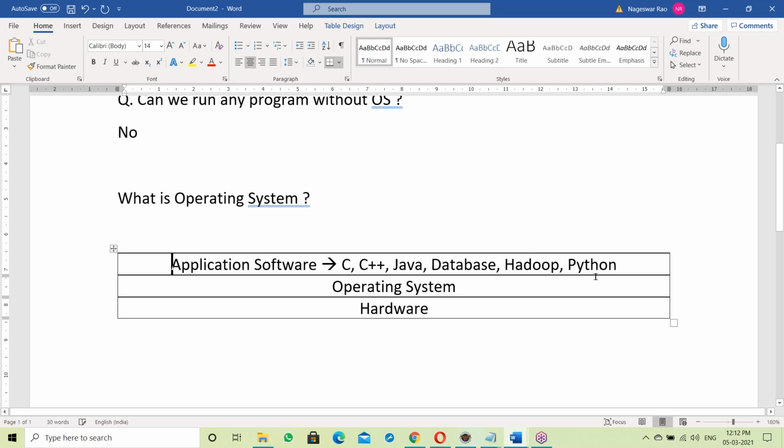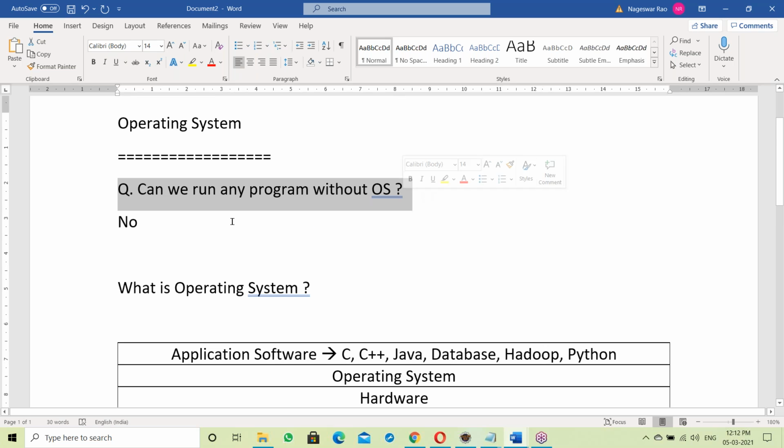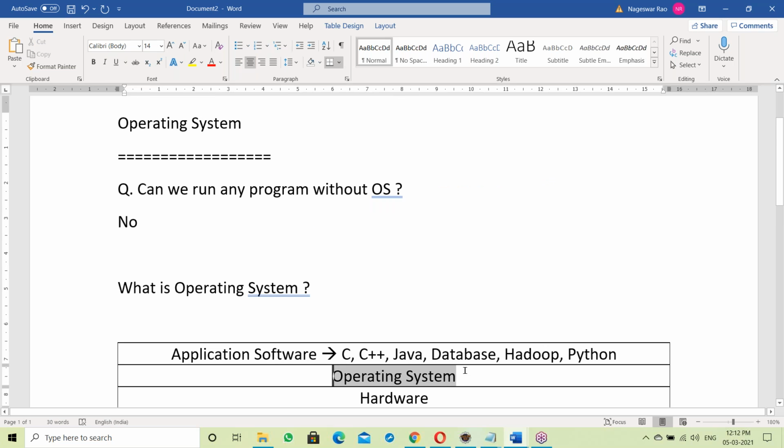See, all these application software run on top of the OS. That means the OS gives a platform to run all the programs. On top of the OS, all the programs run here. So without the OS, these programs cannot run. Can we run any program without an OS? No. An OS is compulsory. On top of the OS, all are running here.